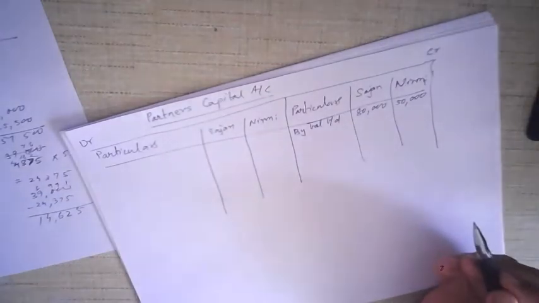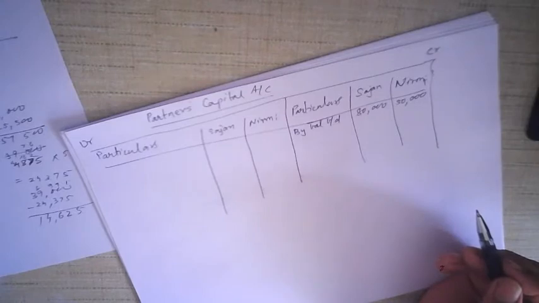Now we keep on adding. What else is given? Now here there is something important. In the old balance sheet we see general reserve.